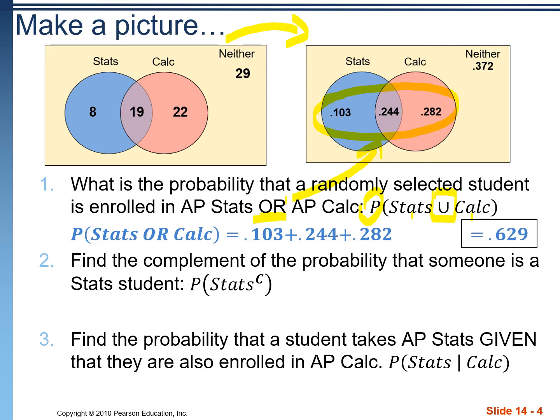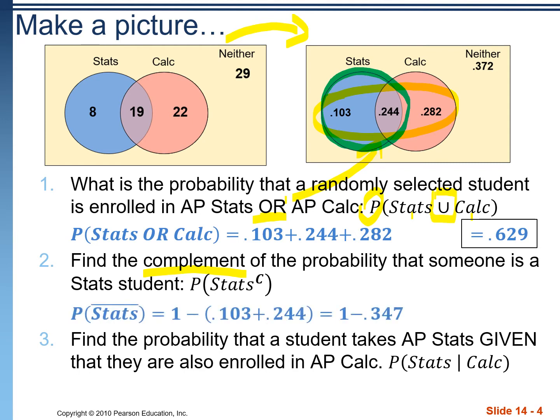Number 2, find the complement of the probability that someone is a stats student. When we're talking about complements, we're talking about two events that total 100%. Together they make up the full sample space of every possible outcome. So we want to start off by finding the probability of being a stats student. We want to add those two together and we get 0.357. The complement of that is everything that's outside of that stats circle, everything else in the sample space. So 1 minus 0.357 gives us 0.653.